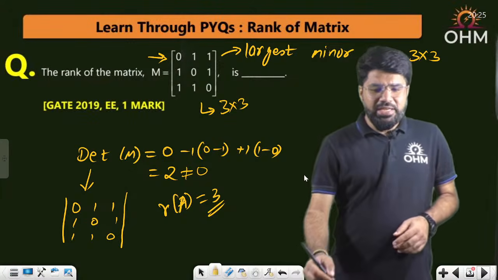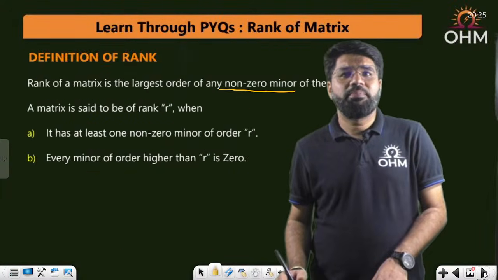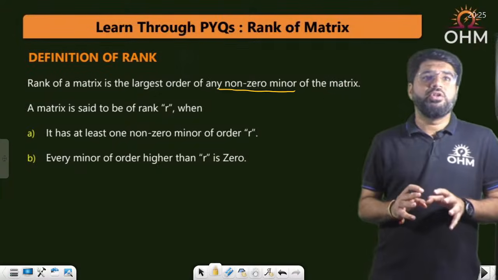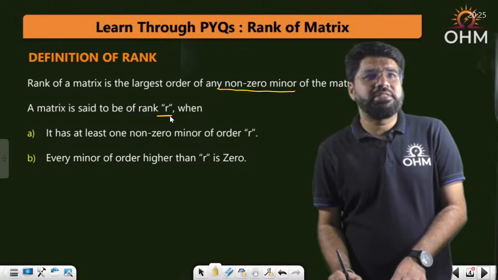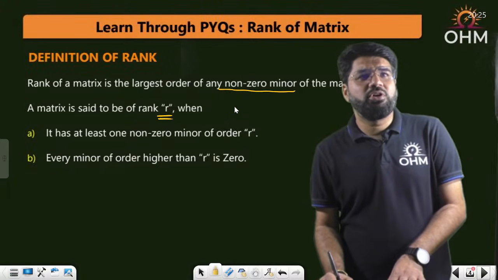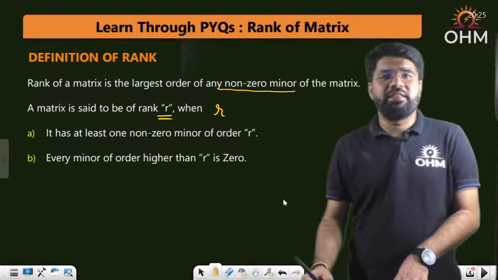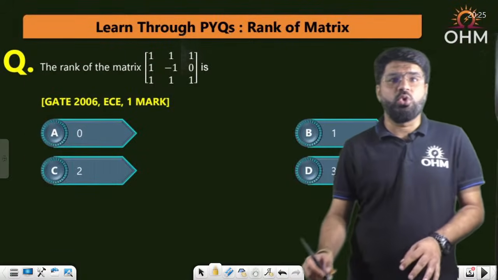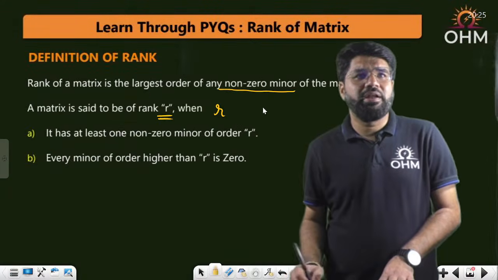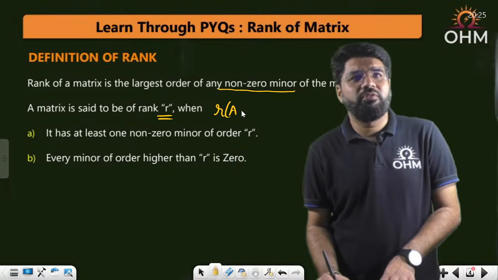As I just discussed with you, the rank of the matrix is basically the largest order of any non-zero minor of the matrix. Or you can also say that the rank of the matrix is said to be R. Now see, it depends on book to book. Some of the books will define the rank of the matrix as R. Some of the books may define the rank of the matrix as simply rho. So here we can also write down the rank of the matrix as R of A, right?